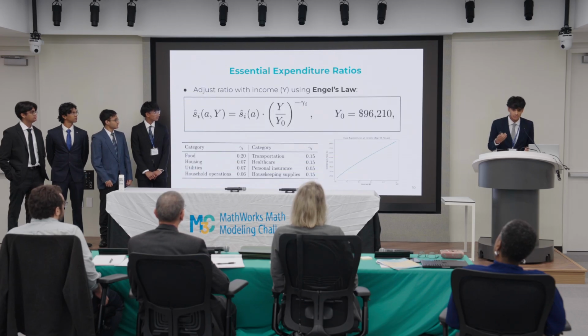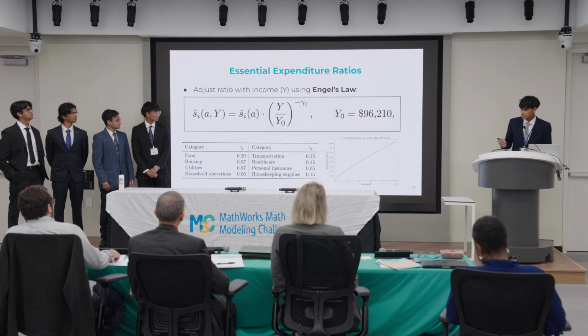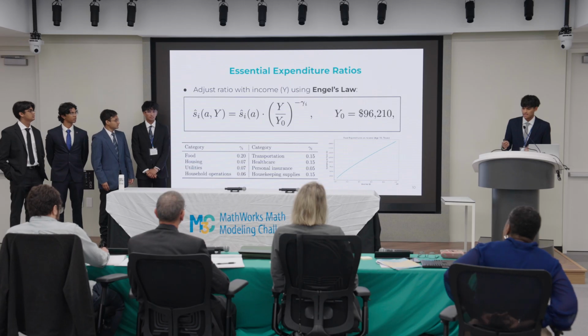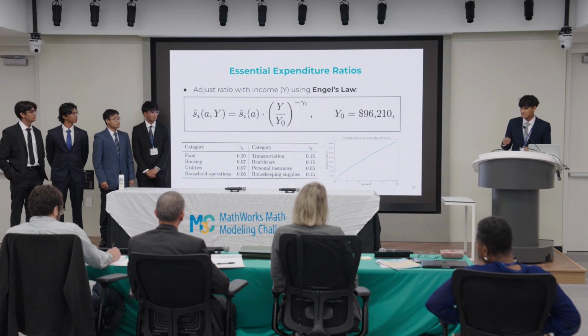After that, we adjust this initial ratio with income using Engel's law. You can see here with this formula, if the income is greater than the average income, then the spending ratio will decrease, and vice versa. And we take the average income as $96,210 as per the average of the BLS data's incomes we were given.